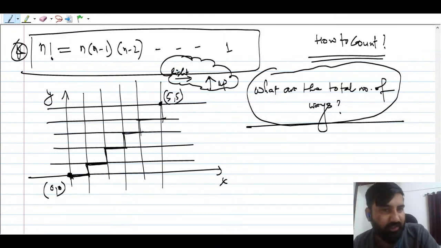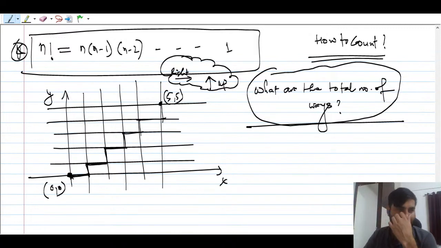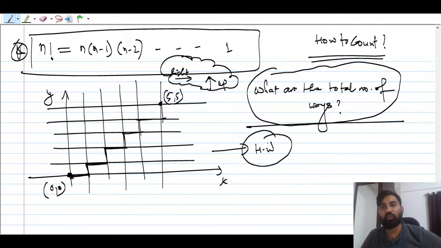There are various possibilities, right? So which one is the valid possibility that you have to understand. Please remember this question. You can try and let me know the answer. What do you think exactly for this? I will solve this question later. You can say this is just like a homework. You have to go from here to here, and what are the total number of ways that you have to obtain?